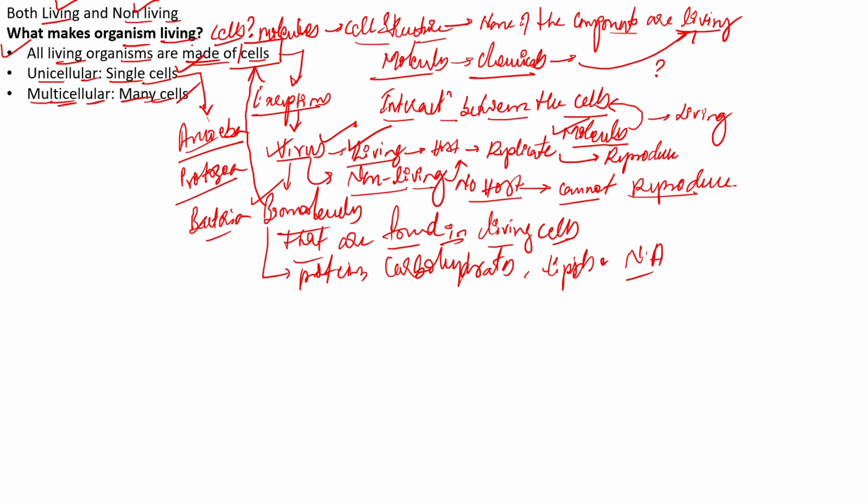What makes an organism living? It is mainly the interaction between the cells that makes us living, and interaction between the cells is brought about because of the molecules that are present inside the cells. And the organisms, if we call them living, are made up of cells. Exceptions mainly include the viruses. Unicellular organisms are made up of single cells, and multicellular organisms are made up of many or multiple cells. This is what we have discussed till yet.